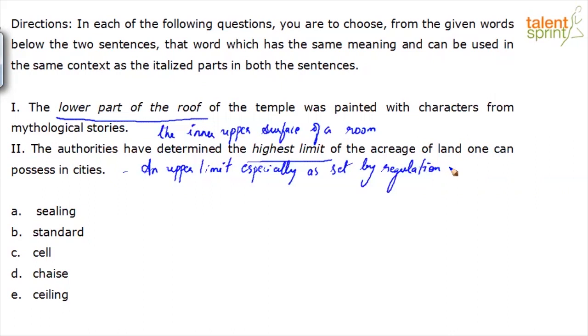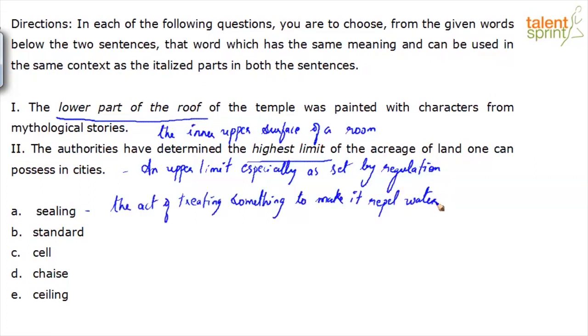Option E, ceiling. Now, option A, ceiling, is more the act of treating something to make it repel water. Not the right word in both the contexts. Also, another meaning is sealing off something, like the police sealed off the crime scene, right? To secure or prevent passage into a specific area. Or other collocations I can come up with: you can seal an envelope, right? So not the right word here given the context that we have. Or you can cover or secure an opening, like sealing a hole.